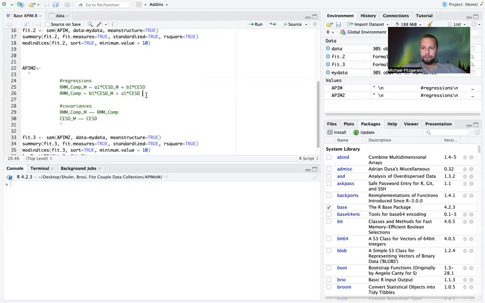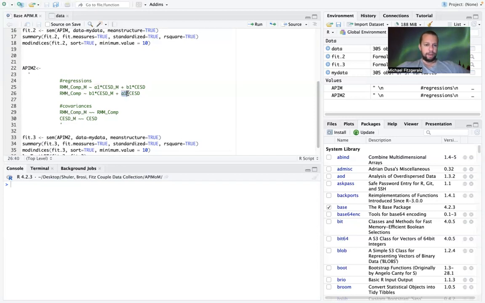What this is doing is, if there is a common label indicated by A1 and then a star, which I have right here in front of the CESD men predicting relationship mindfulness for men, so that this is an actor effect right here, I'm constraining that to be equal with all other pathways that have that same label, that A1.